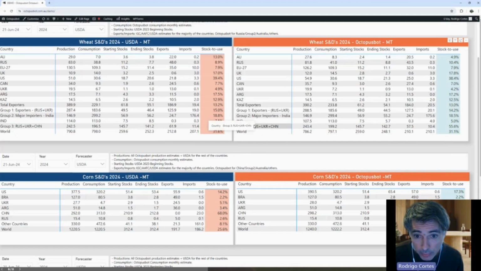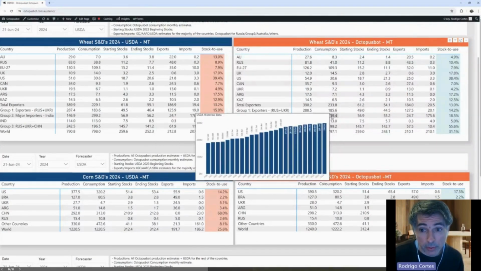Okay. So now if we look at the major importers, which is all the major importers with the exception of India, so we're separating India, you can see that consumption of these importers is remaining constant. This is where the world consumption normally goes up by 4% for these particular countries.